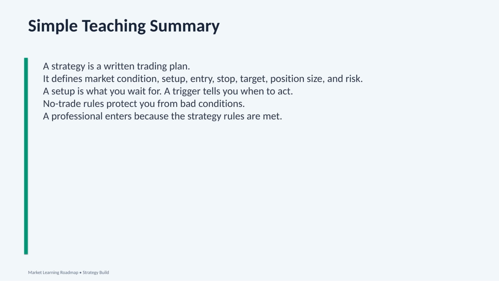Now, let's finish with a simple teaching summary. A strategy is a written trading plan. It tells us exactly what we are waiting for, when to act, and how to manage the trade after we enter. A complete strategy defines the market condition, the setup, the entry, the stop loss, the target, the position size, and the risk. The setup tells us what to wait for.